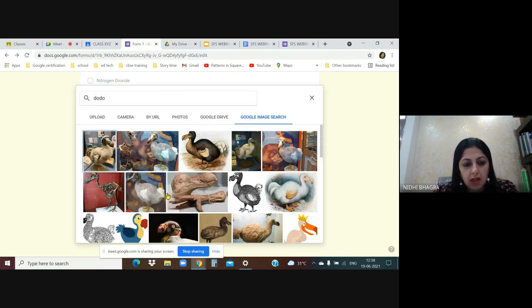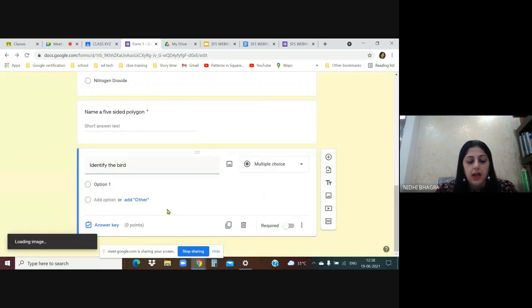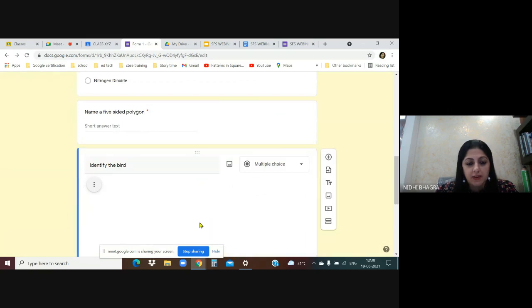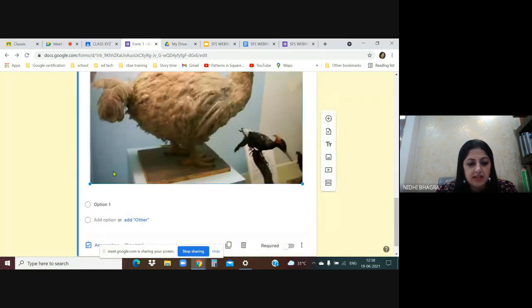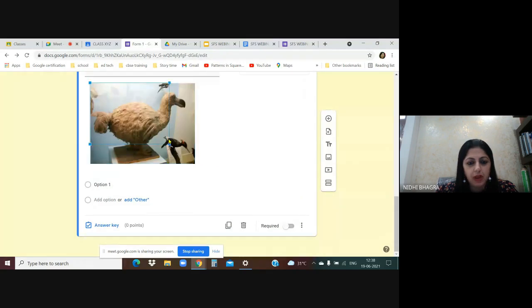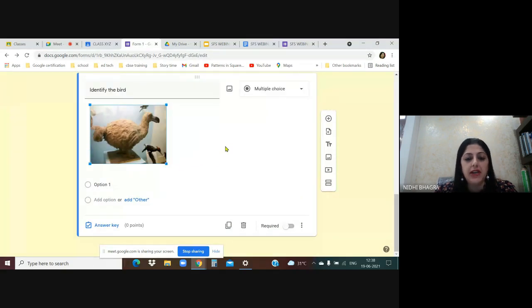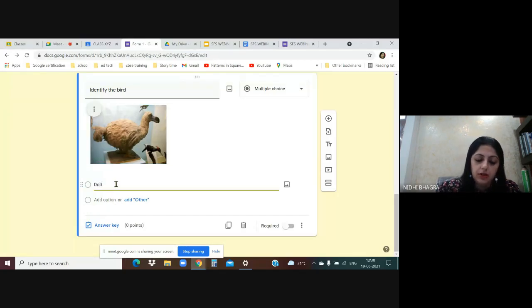We'll pick up any image of this bird. Okay, this one. My question is identify the bird. You can even resize the image. Let's resize it, make it a bit smaller. This is the bird the students have to identify. You give them 3 or 4 options. The first option is dodo.